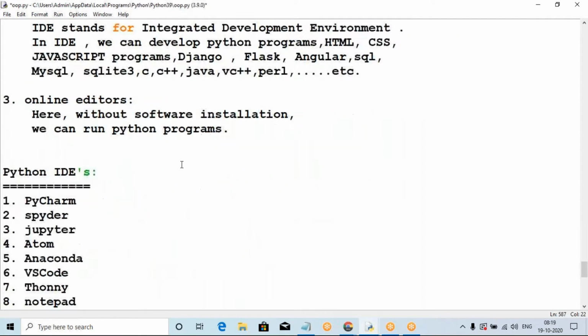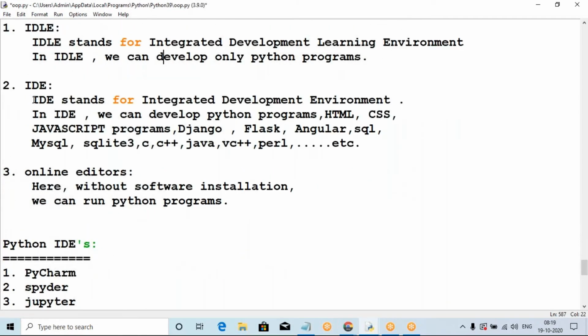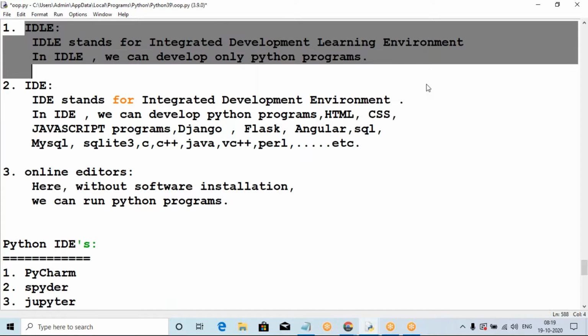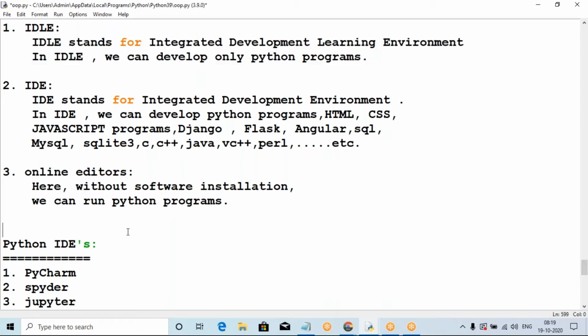So IDLE means integrated development learning environment. It is used to develop all the applications, not only Python. We can develop all these applications, not only Python. IDLE is for only Python.